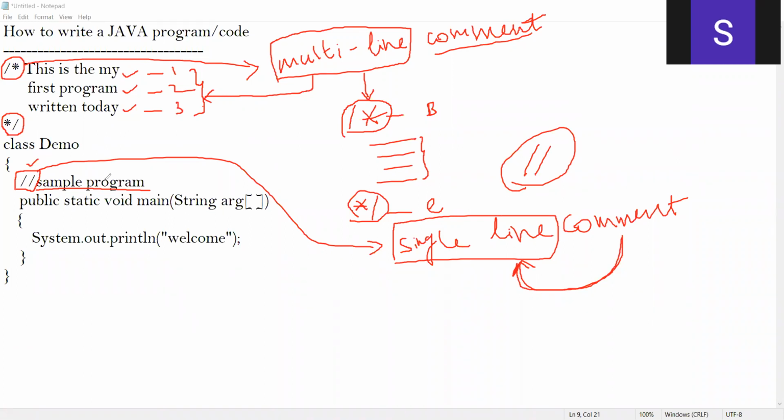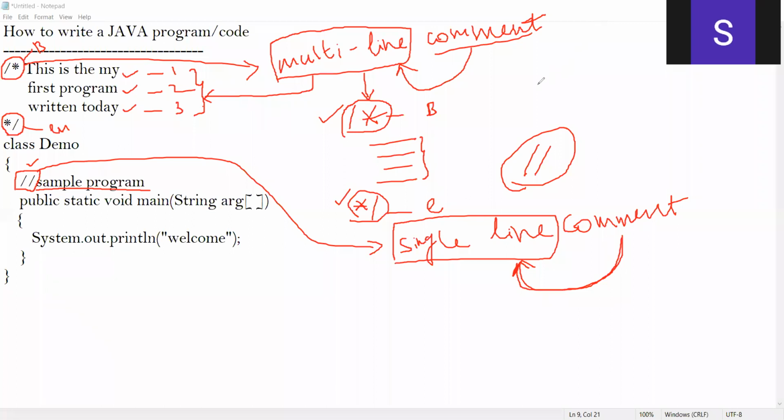I want to comment the sample program, so that's why I use 2 forward slashes. What is multi-line? If I want to comment multiple lines, I should use this slash star. It begins with slash star and ends with star slash, and that's what I've done here. So these are the two important types of comments in Java.